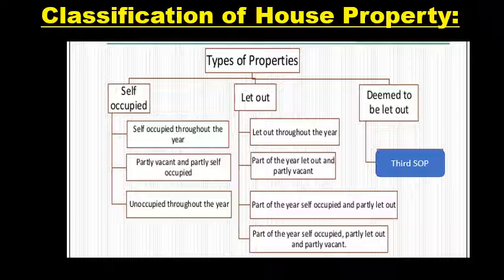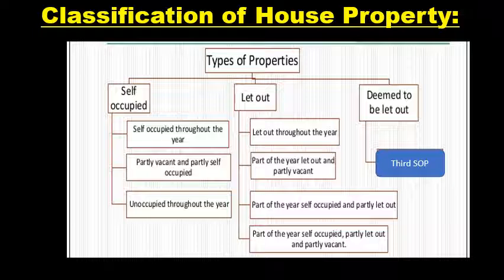And then another is let out throughout the year, or part of the year let out and partly vacant. If part of the year is used as let out and partly vacant, then it is considered as a let out property. Another case is part of the year self-occupied and partly let out.